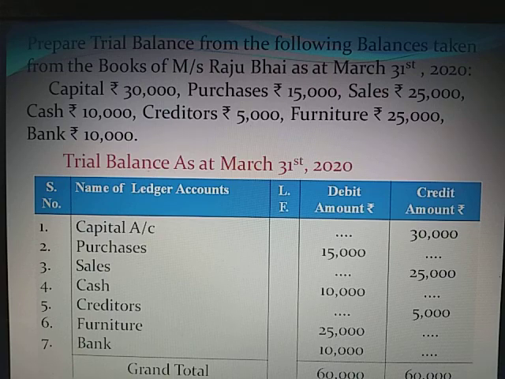Now we can clearly see that the total of debit amount column is rupees 60,000 and the total of credit amount column is rupees 60,000. Both the columns are equal, that's why we can say that there is no mathematical or arithmetical error in our ledger.